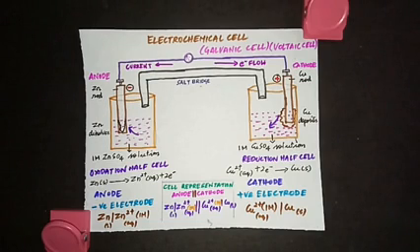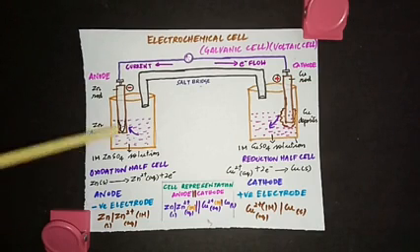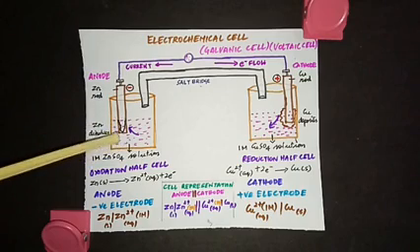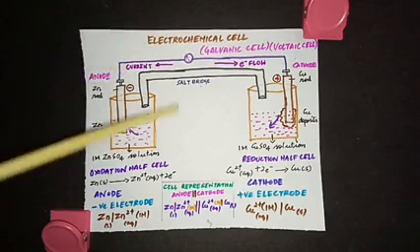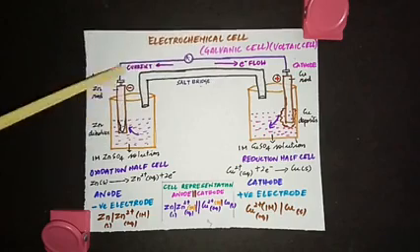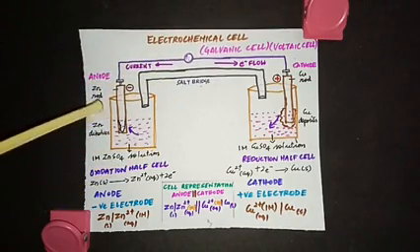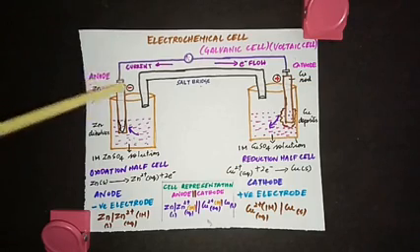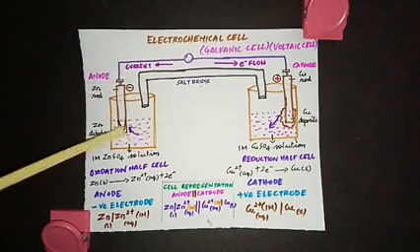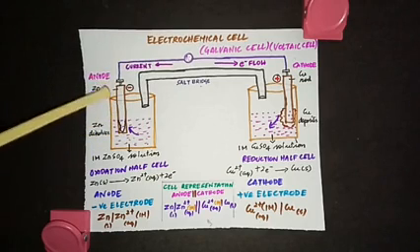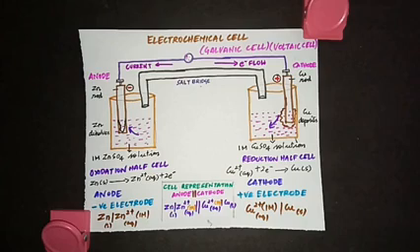Now let's explain why we are observing all these changes. The first thing: the beaker we have placed here, which contains zinc sulfate solution, along with the zinc rod, is called the oxidation half cell. What happens is the zinc in the electrode, which means in the rod, gets oxidized to Zn2+ because it has a greater tendency to get oxidized when compared to copper.